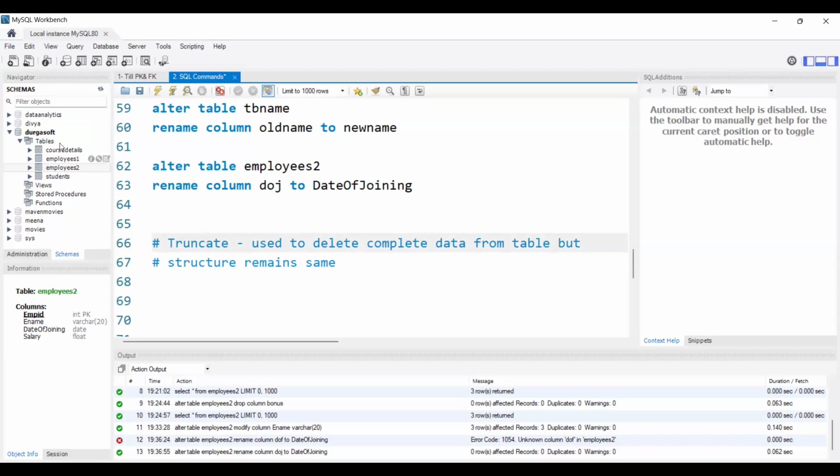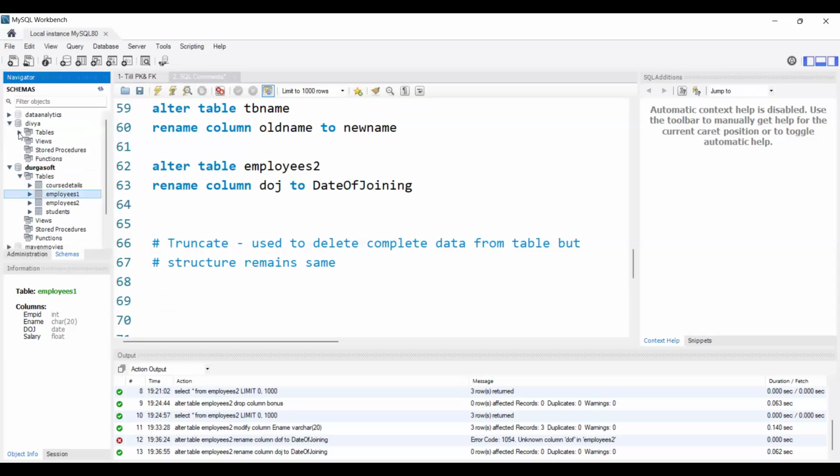Let's see now. Let's do it. So for what table do I need to do this? Course details, employees 1, employees 2. So let's truncate this employees 1 table. First let me just select, we don't have the data inside that, right? So let me use another database.